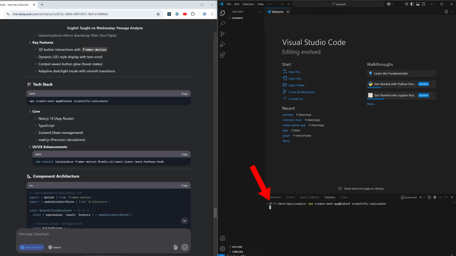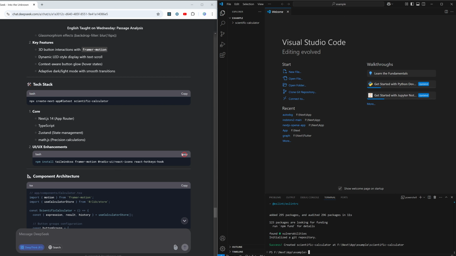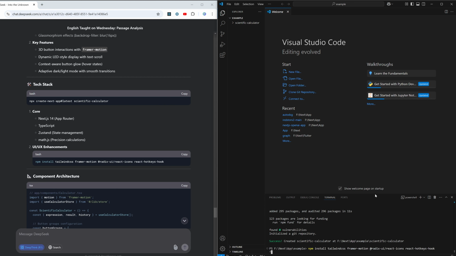Let's paste it here. And this one is correct, I would say. So I do not even need to think of the app name because it automatically gave me one. And let me quickly keep on entering. And here we can see what it's going to do in order to improve the UX and UI. It is asking me to install these plugins or libraries. So let me again copy this and paste it here, hit enter.